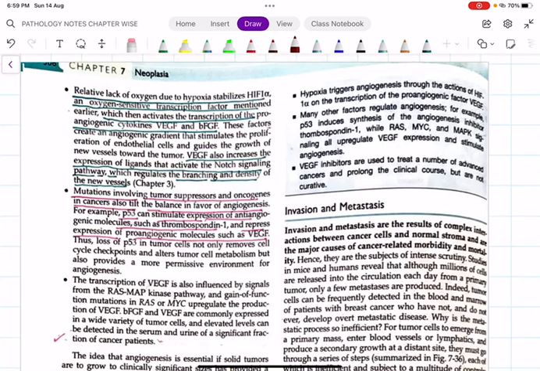Whenever there is a relative lack of oxygen due to hypoxia, it will stabilize hypoxia-inducible factor 1 alpha, an oxygen-sensitive transcription factor, which will activate the transcription of the pro-angiogenic cytokines VEGF, that is vascular endothelial growth factor, and fibroblast growth factor. It will express the ligands of the Notch signaling pathway, which will regulate the branching and density of the new vessels.